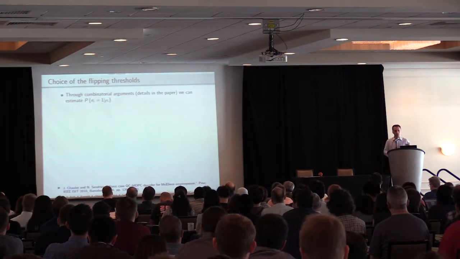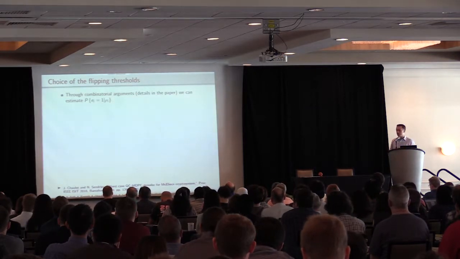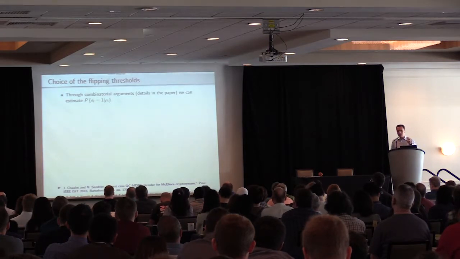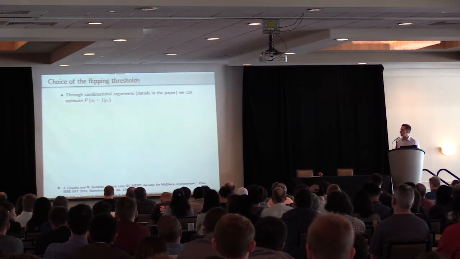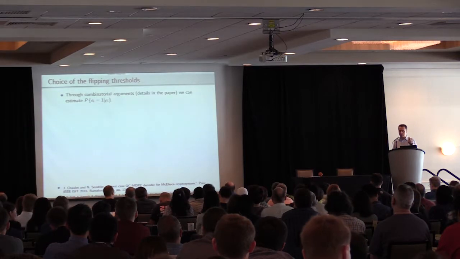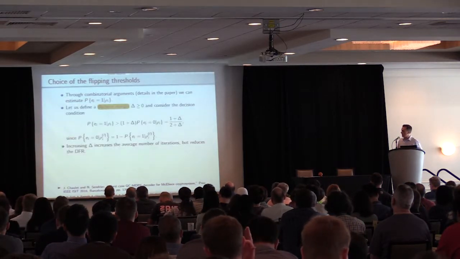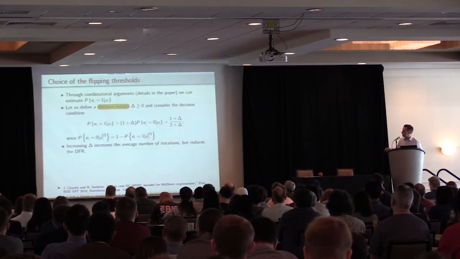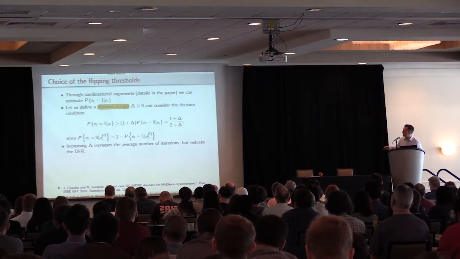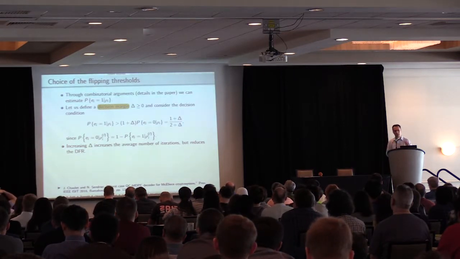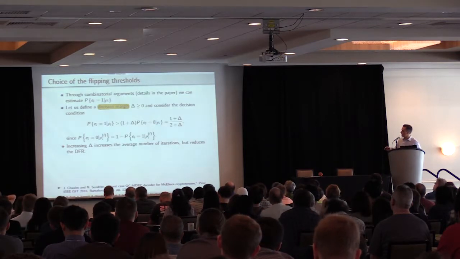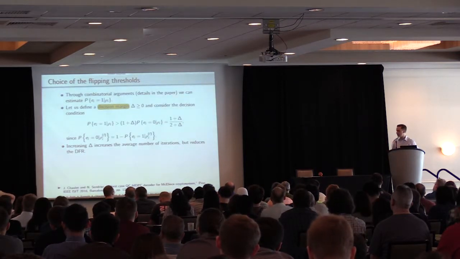Okay, an important point for the performance of these decoders is the choice of the flipping thresholds. We can use combinatorial arguments to estimate the probability that one bit of E is one, conditioned on the value of the product row. And then we can define a decision margin delta, such that the decision condition we consider is that the probability of that bit being 1 must be greater than the probability of the same bit being 0 multiplied by 1 plus delta.